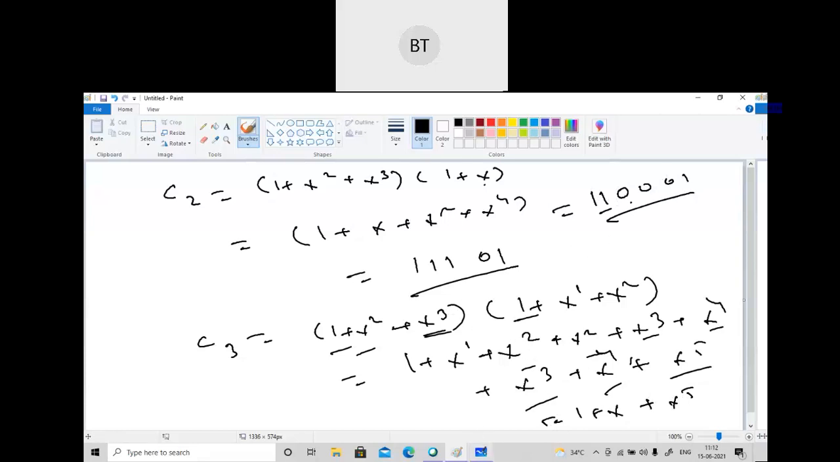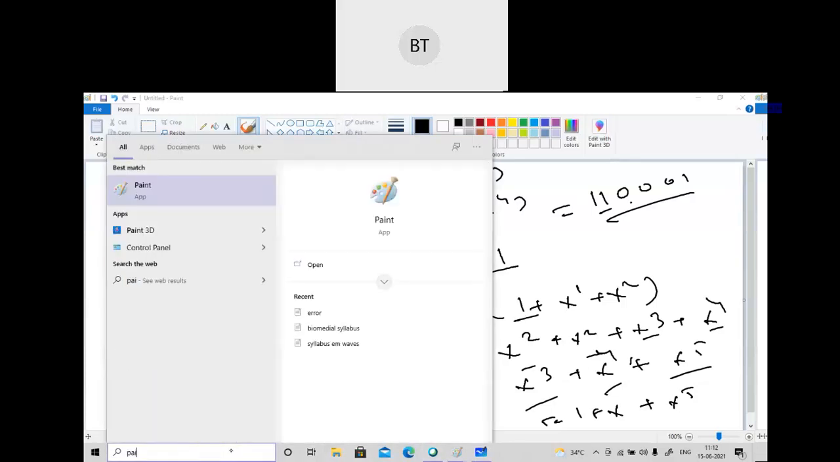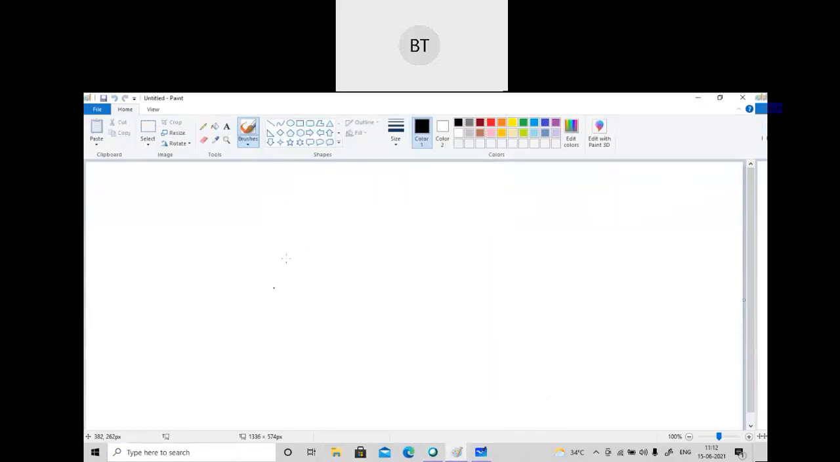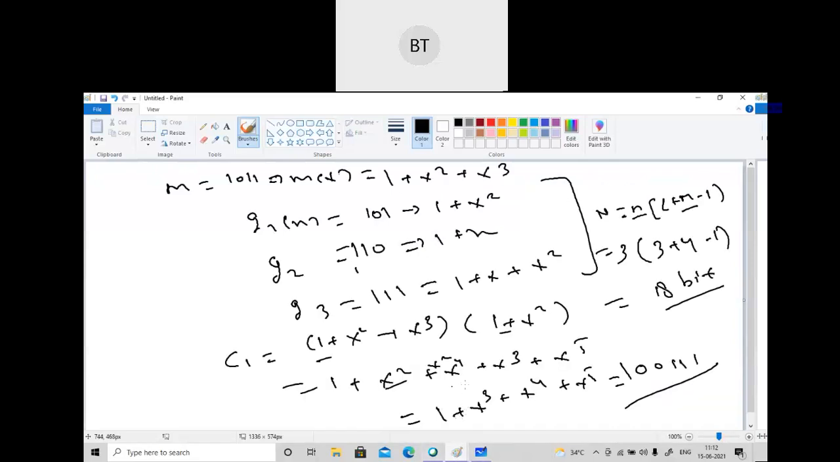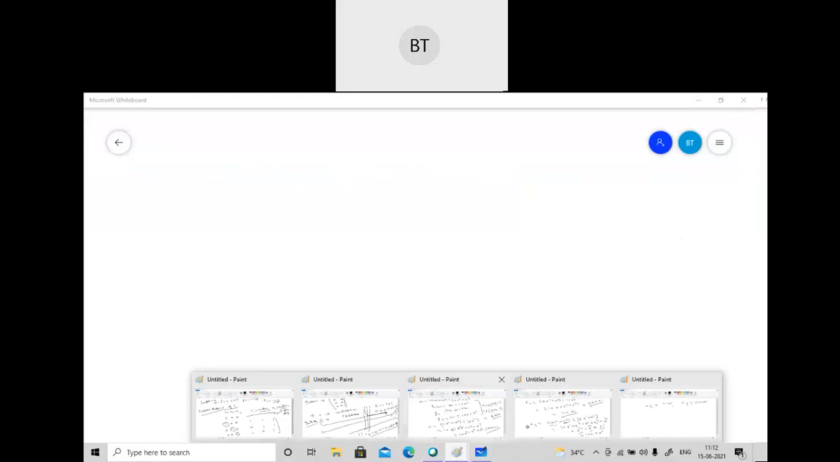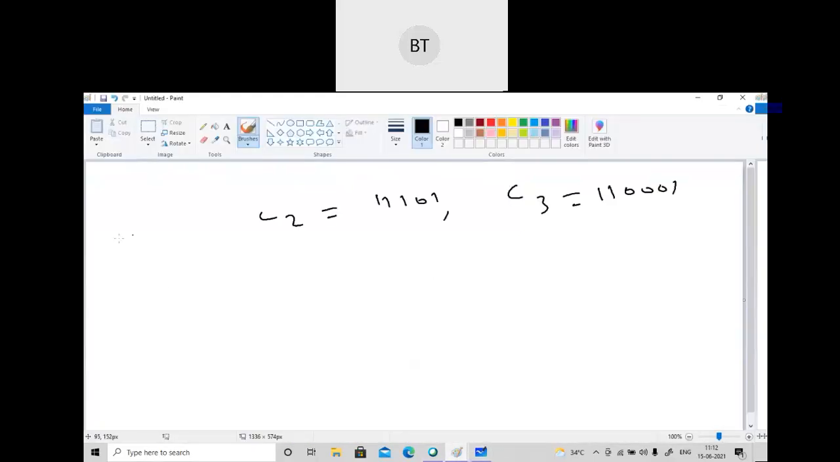So I'll write in a new page. When you multiply it, you have to multiply all of C1, C2, C3. So C2 we were getting 1 1 1 0 1. C3 was 1 1 0 0 1, and we have to see what C1 we have got. C1 we have got 1 0 0 1 1 1.